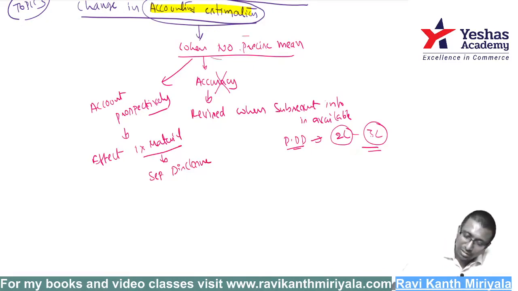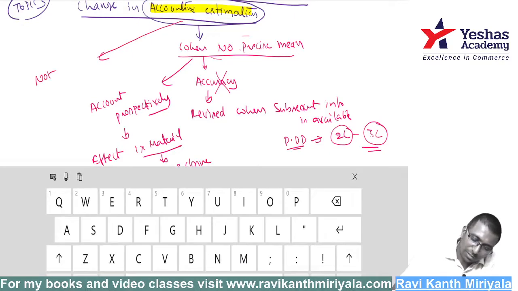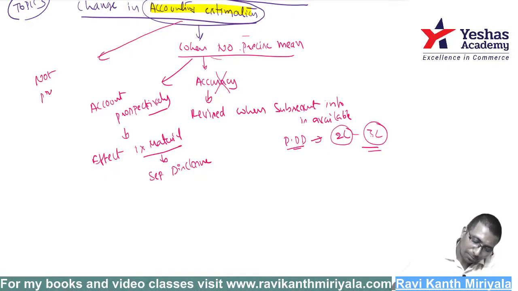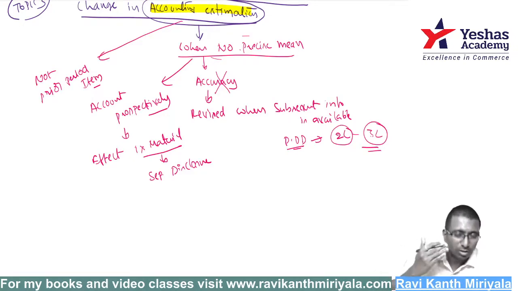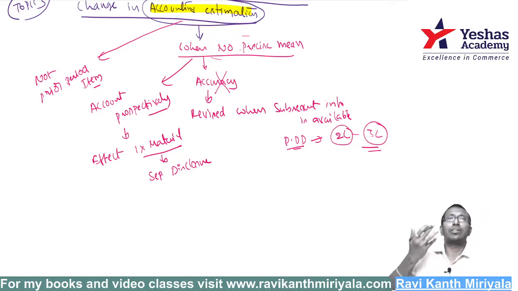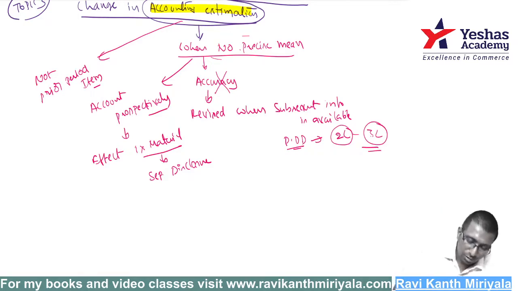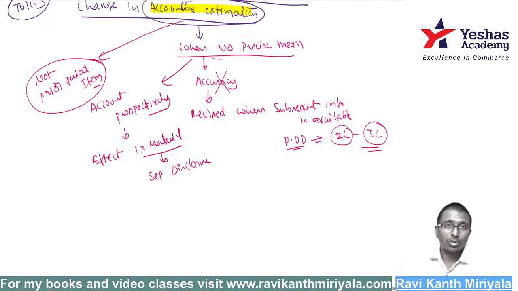And an accounting estimation change is obviously not a prior period item. Hope you have understood this point. Change in estimation is not a prior period item, my dear friend. It is just accounting estimation. While we are estimating, we know very well that we will not be able to make it exactly correct. Then nothing is wrong. So that is with respect to change in accounting estimation.